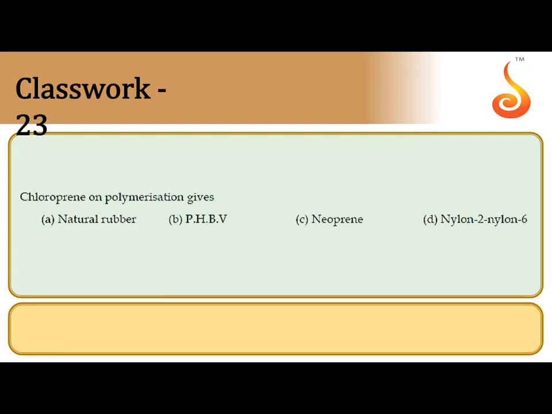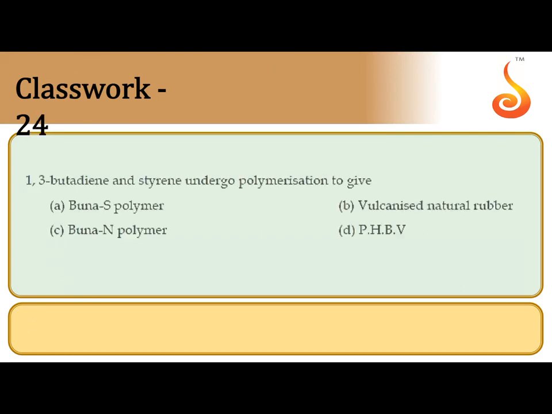Chloroprene on polymerization gives what? Chloroprene is nothing but 2-chloro-1,3-butadiene. On polymerization, it undergoes addition polymerization to give polychloroprene, that is also called neoprene. So the answer is C.